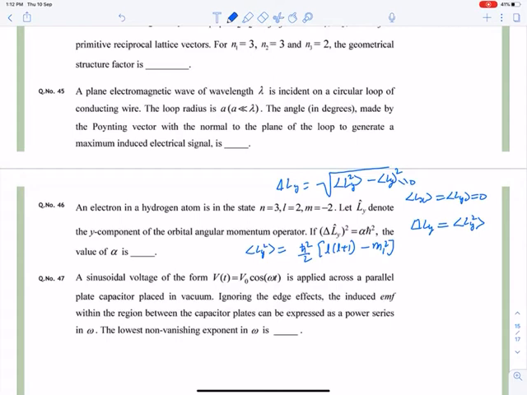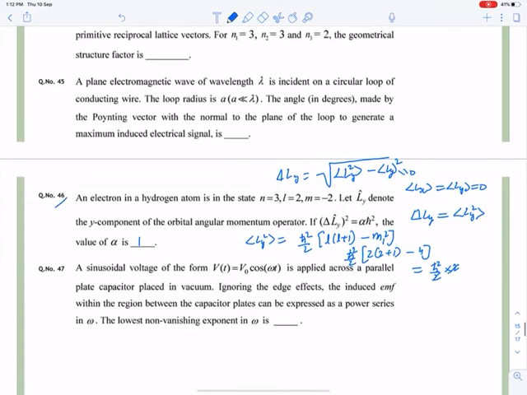So you'll put this h cut square by 2, L is given, that is 2, into 2 plus 1, minus ml square, and it will become minus 4. So what it will be, h square by 2, 6 minus 4 is 2, so it will become 1. So your alpha will be 1. Okay, so question number 46 is also done.